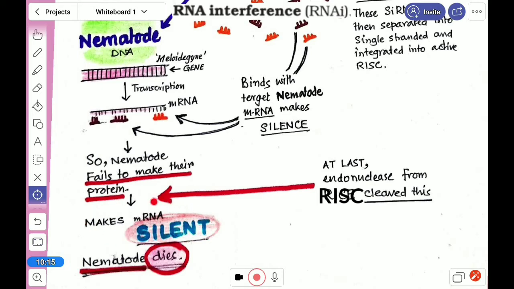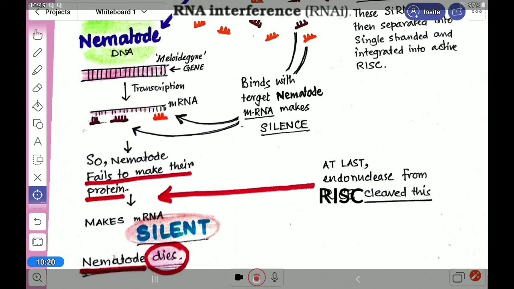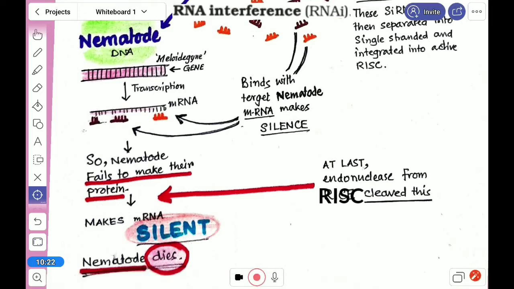So it will be silent, and ultimately the nematode will die. So in that way the parasite could not survive in the transgenic tobacco plant, and this specific interfering RNA will work all the time. So it is forever.